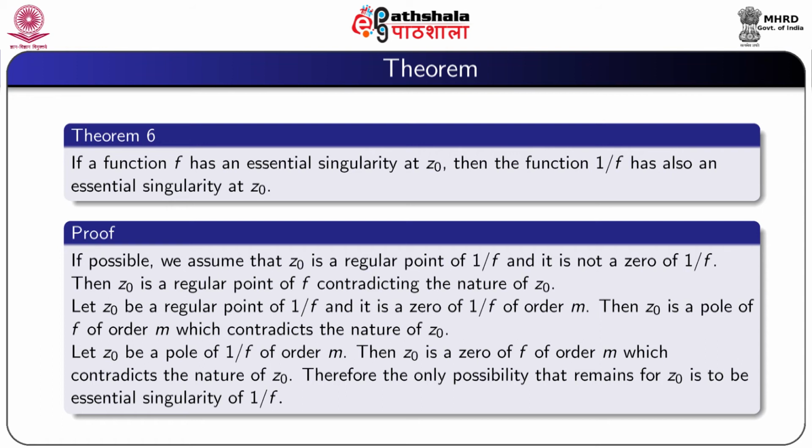Next, we assume that z0 is a regular point of 1/f and it is a 0 of 1/f of order m. Then z0 is a pole of f of order m, which contradicts the nature of z0. Let z0 be a pole of 1/f of order m. Then z0 is a 0 of f of order m, which contradicts the nature of z0. Therefore, the only possibility that remains is for z0 to be an essential singularity of 1/f.